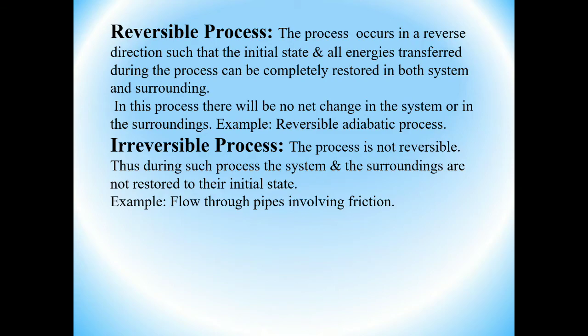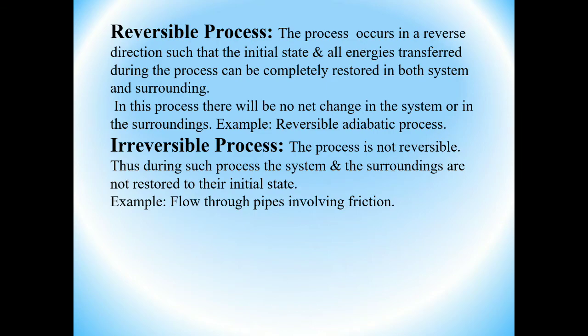Next is the irreversible process. This is exactly the opposite of a reversible process. An irreversible process is one that is not reversible. During such a process, the system and surroundings are not restored to the initial state. From the initial state to the final state, the final state does not come back to the initial state.